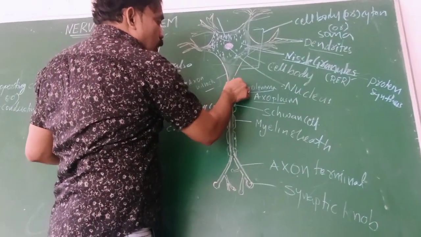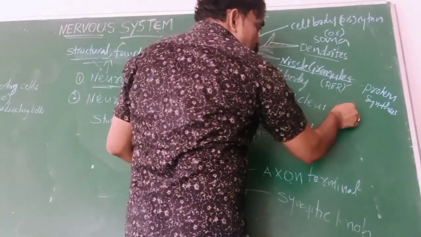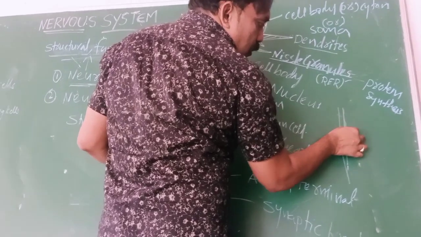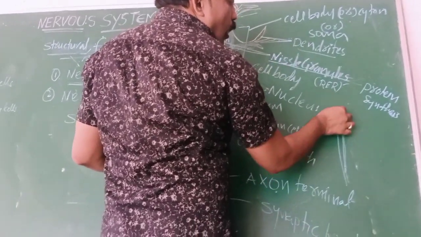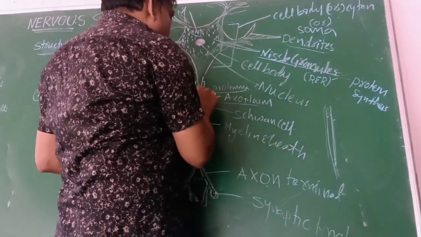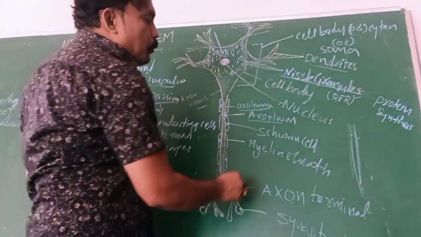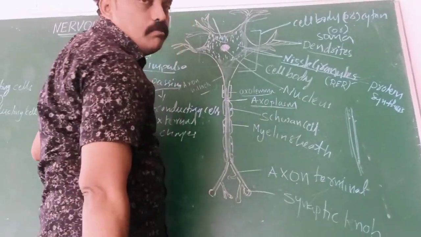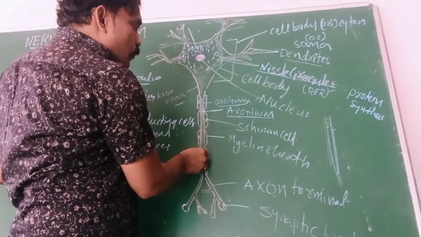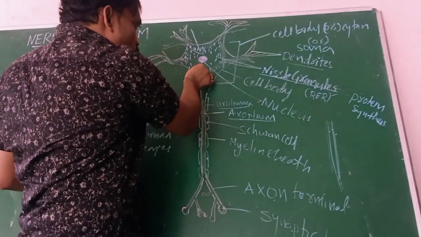That means the outer covering layer. For example, I will draw here. This is the axon. This axon is covered with the layer we call axolemma. Inside the axon there is a liquid portion, which we call axoplasm.